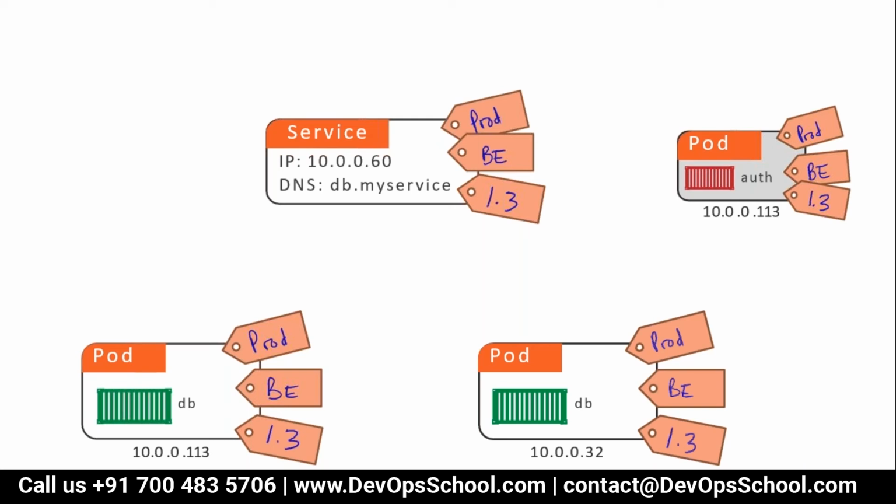And Rajesh, one more question. Does this rule apply within a namespace or across namespaces? No, the service scope is namespace. Very good question. Let me tell you in a simple way. You can create the service within a namespace. But whatever IP address you get for the service, you can access within a cluster. I'll talk about that.